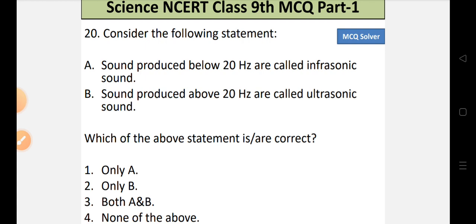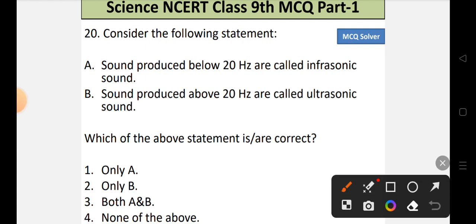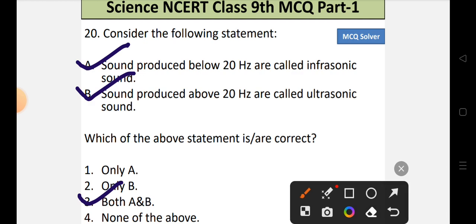So when we look into the statements, when the sound is produced below 20 Hz, it is called infrasonic sound, that is totally correct. Also, the sound which is produced above 20 Hz is called ultrasonic sound, that is also a correct statement. So as both the statements are correct, the correct option is option number 3, that is both A and B.